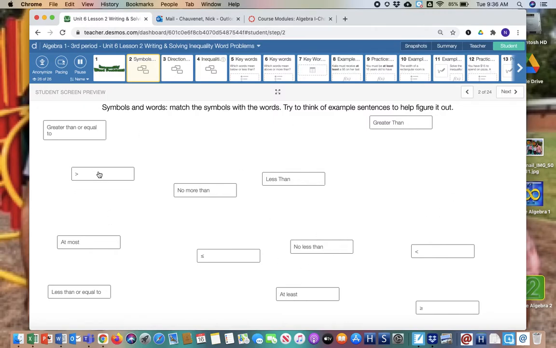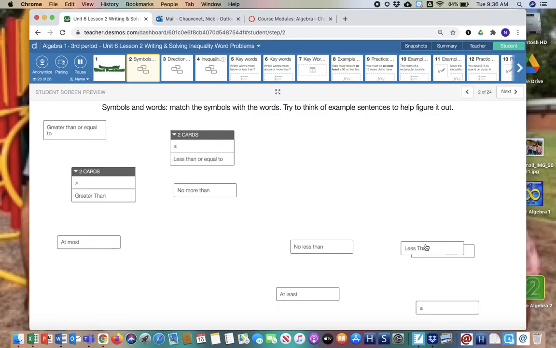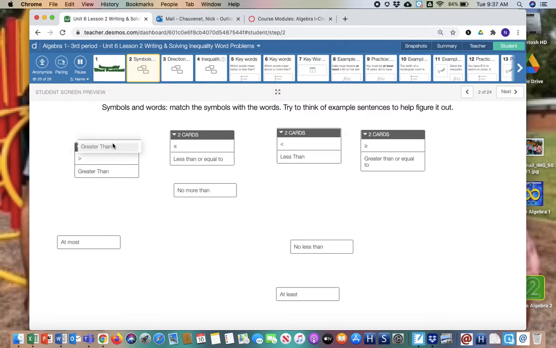This is a greater than sign. There's no line underneath it, so it's just greater than. So we're going to match that with just the greater than. Then I see a less than or equal to, so I'll put that here. The less than will go with just that sign, but with no line underneath it. And then this would be my greater than or equal to, which is over here. So you just need to know what these signs are, and those should be able to be matched up. And now you just got to think about it when it comes to these other ones.